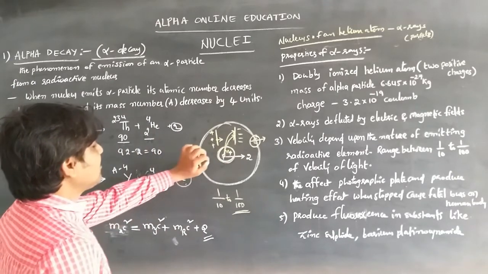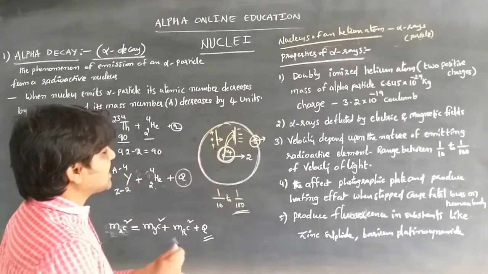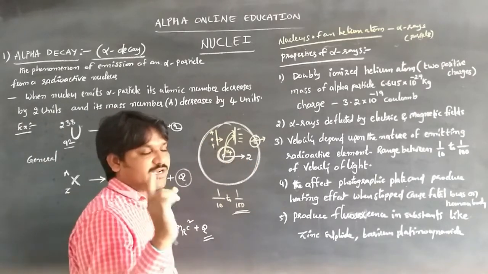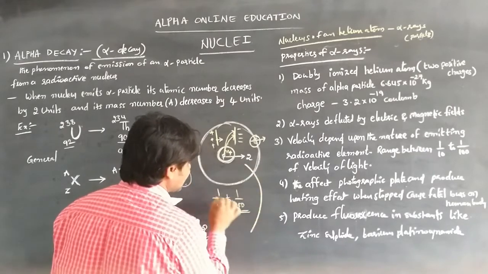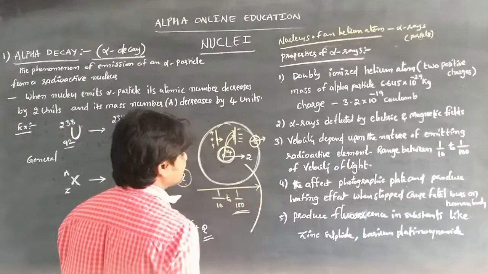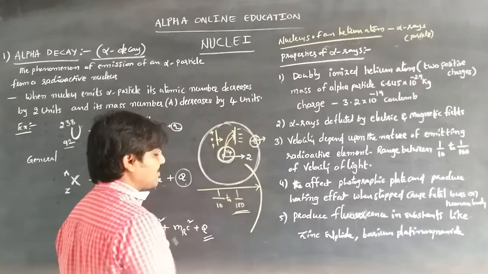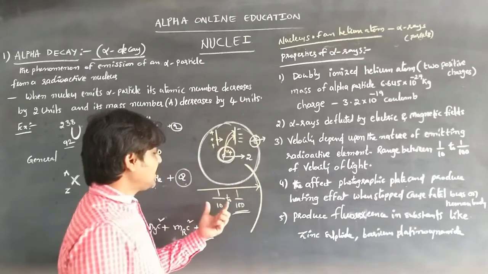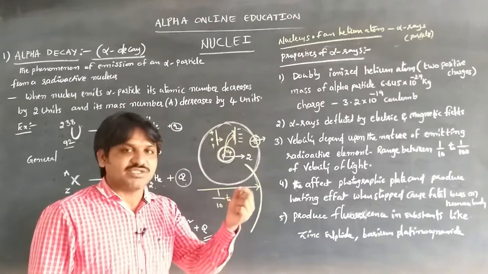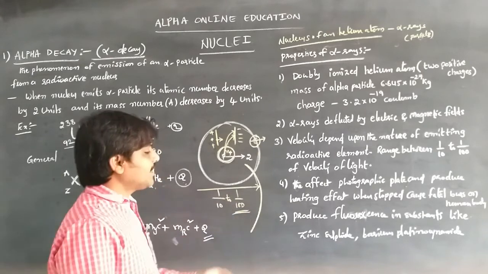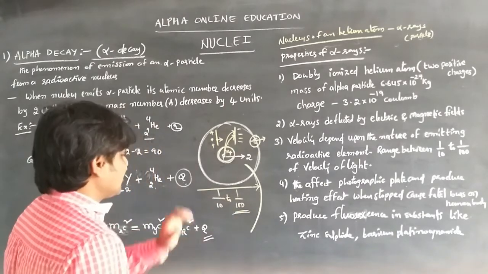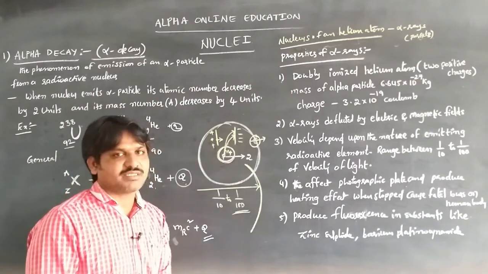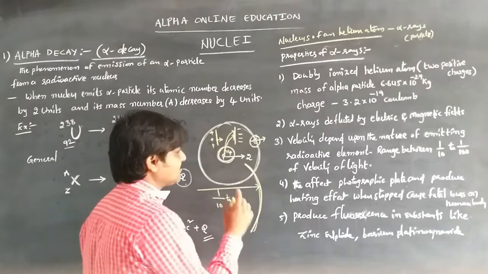And one more thing: as we already discussed in the gold foil experiment, whenever the alpha particles are incident on the zinc sulfide screen, scintillations, sparks, are produced, so fluorescence happens. Whenever they are incident on zinc sulfide or barium platinocyanide screens, fluorescence can happen.